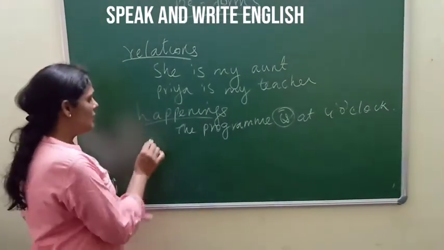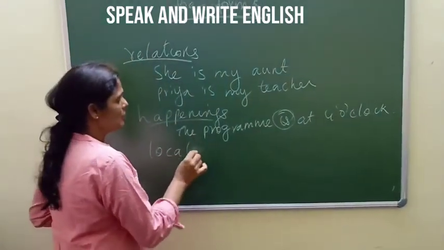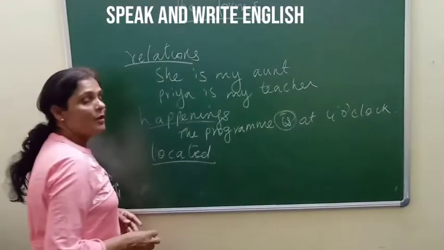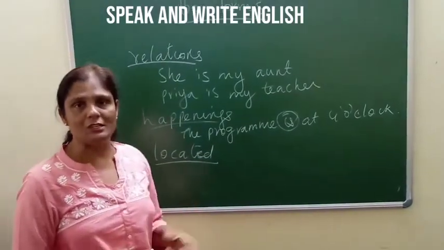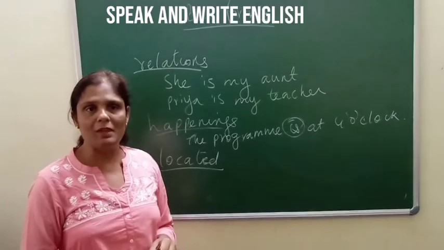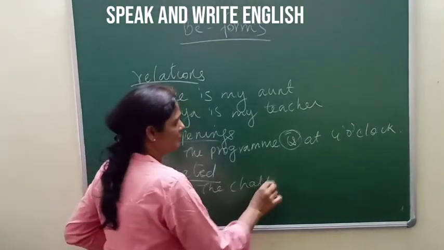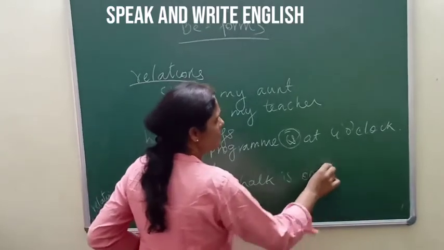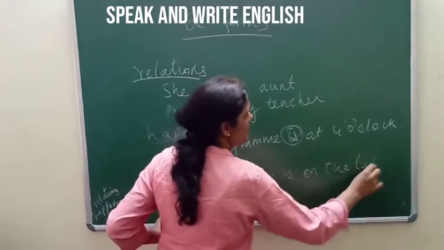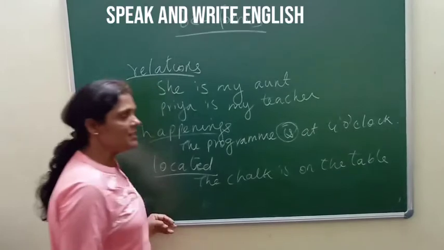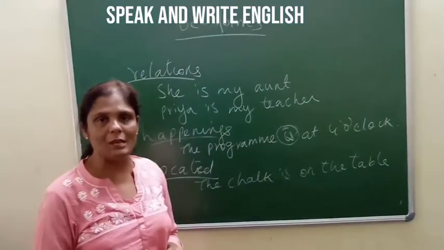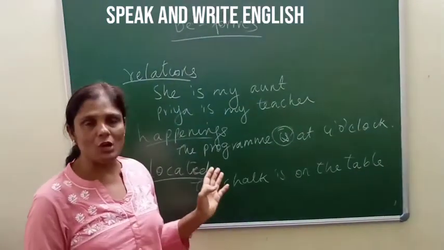Then even when you are going to talk about locations, there too we make use of the be form. For example, the chalk is on the table. Where is the chalk located?